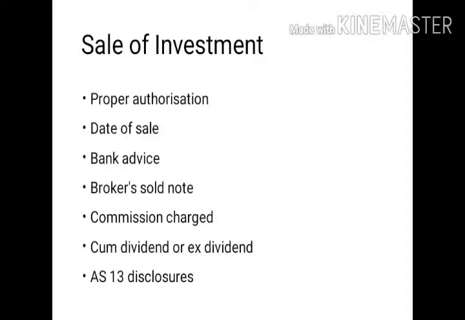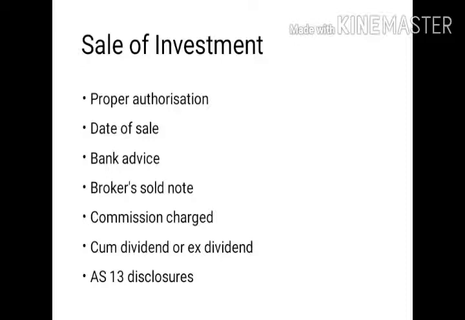And then, if the investments are sold ex-dividend, the entry for it has to be properly checked by the auditor. The auditor should also ensure that proper disclosures are made as per Accounting Standard 13, which is related to investments. Here it states two important things.